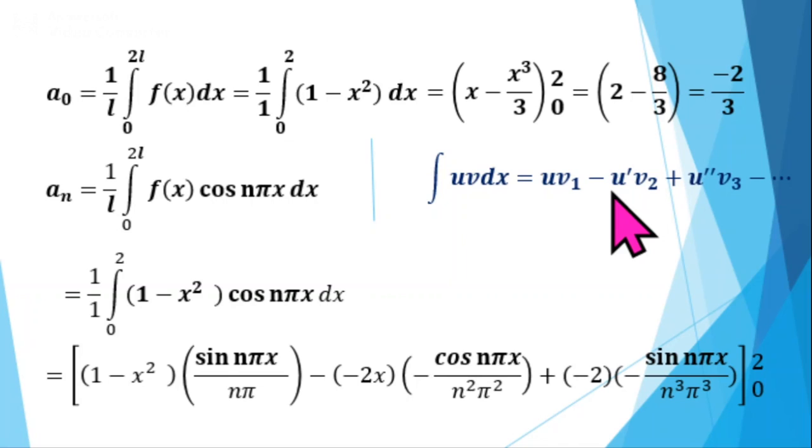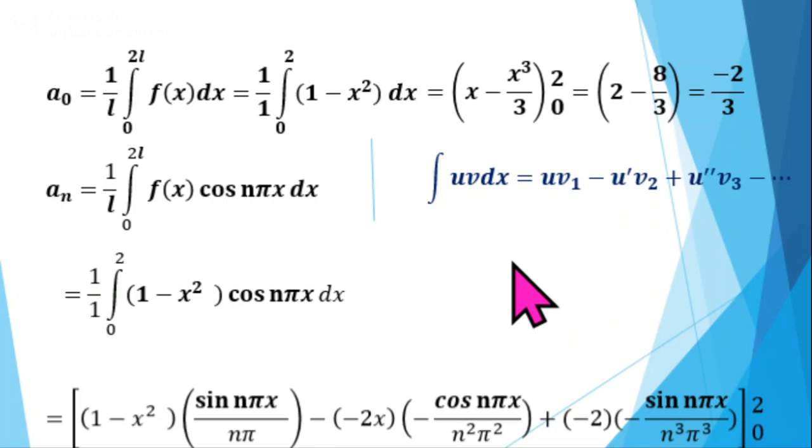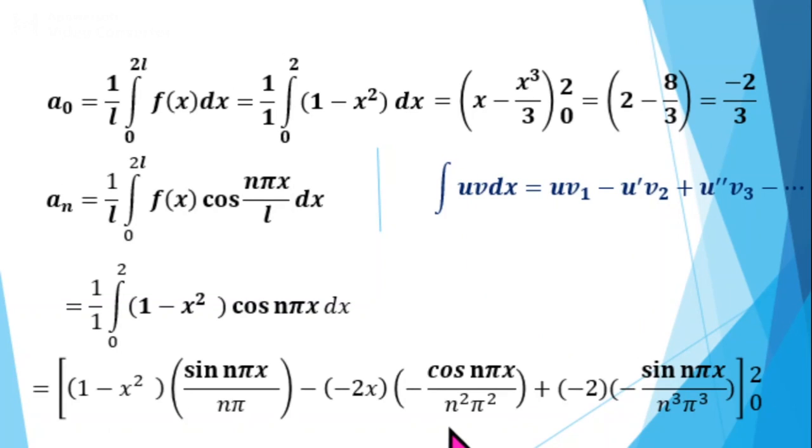Then plus u double dash v3. What is u double dash? U double dash is the derivative of u dash, that is derivative of minus 2x. It is minus 2, and into v3. v3 is the integral of v2, that is integral of minus cos n pi x by n square pi square. Integral of cos n pi x is sin n pi x by n pi. So we will get v3 as minus sin n pi x divided by n cube pi cube. If we differentiate minus 2, the next term we will get 0. Derivative of minus 2 is 0. So we will get the next term as 0.